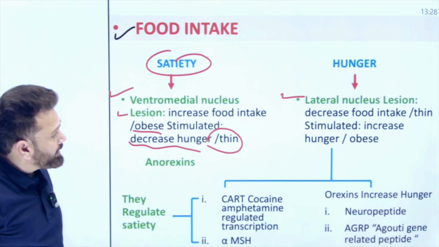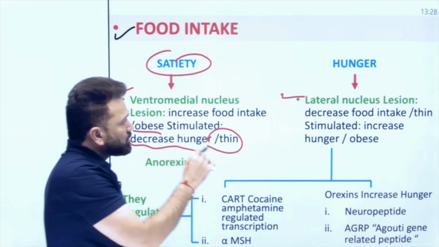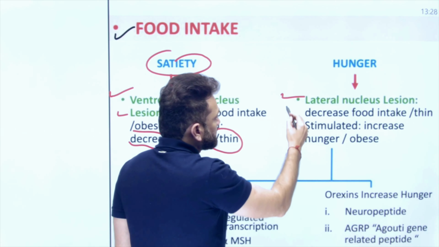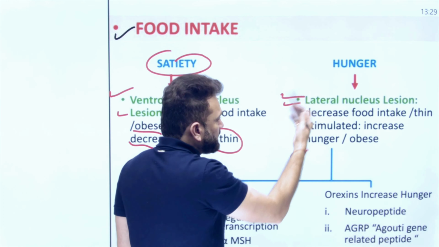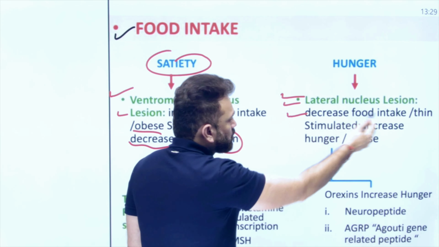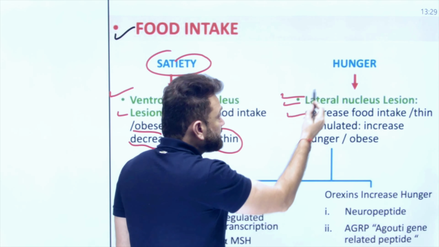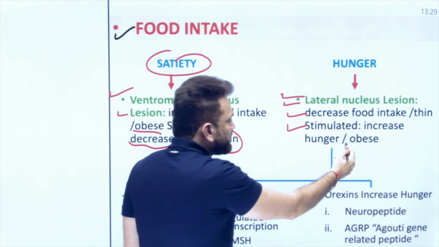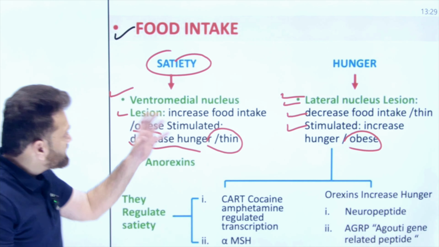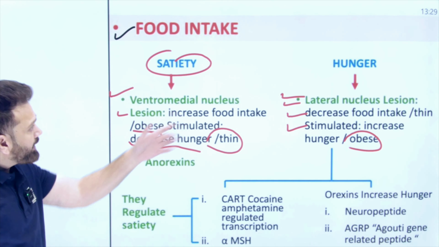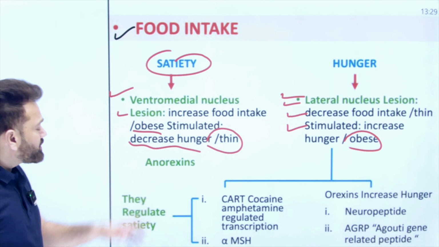On the other hand, if you damage or there is a lesion of the hunger center, the lateral nucleus, he will not feel hungry, and decreased food intake will cause him to become lean and thin. And if it is stimulated, he will always be hungry and become obese. So there are two main centers, ventromedial for satiety and lateral for hunger, and they work with chemicals.